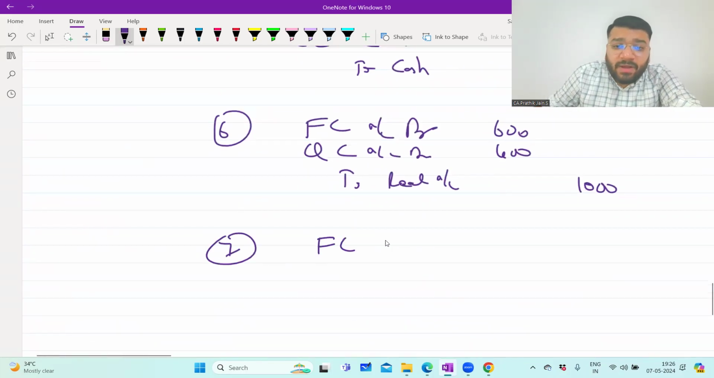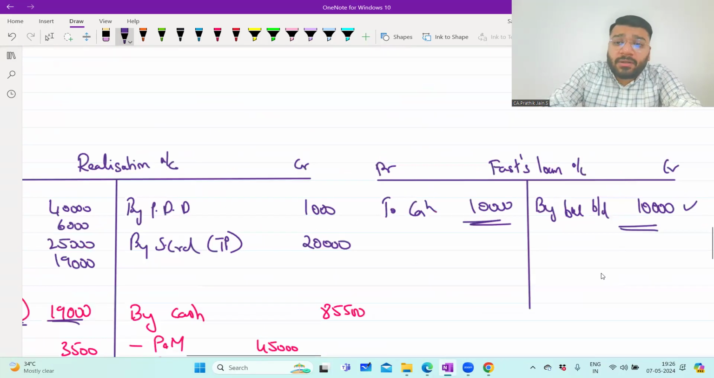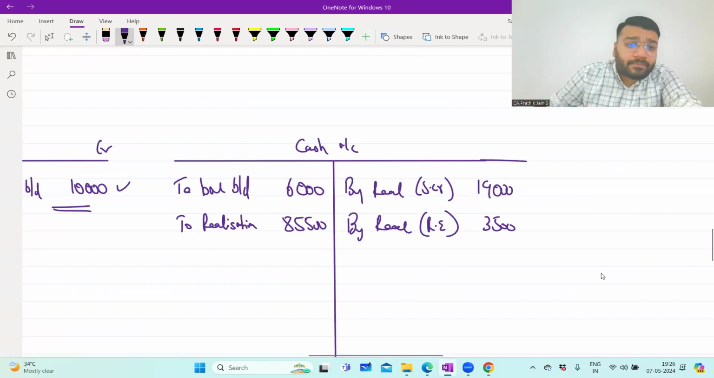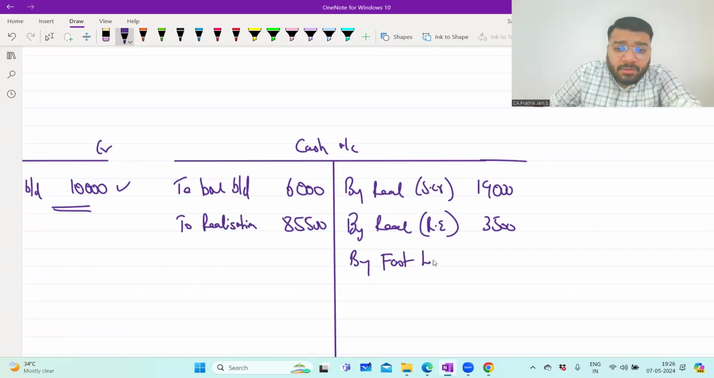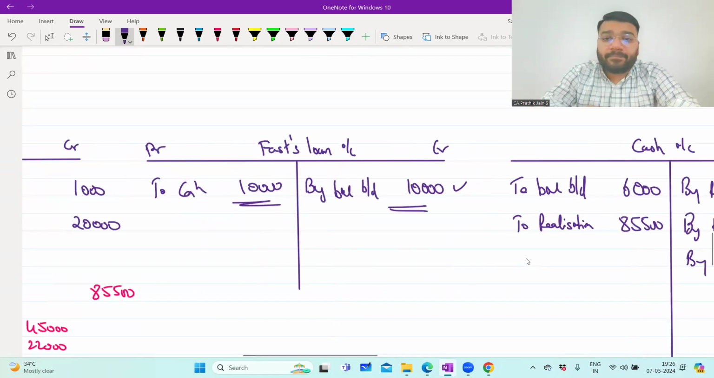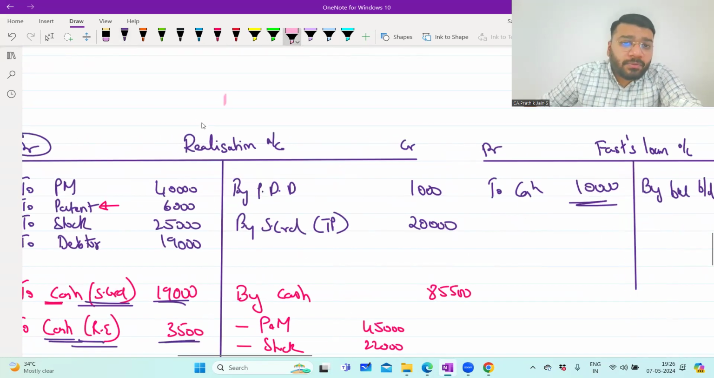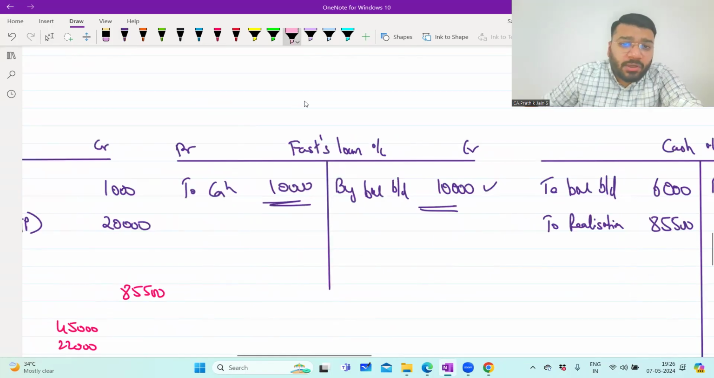Fast's loan account debit to cash, how much? 10,000. In the cash account, without forgetting, what will you record? Loan payment entry. So by Fast's loan account, 10,000 rupees, you're making the payment. So guys, the realization account is also closed, and Fast's loan account is also closed.